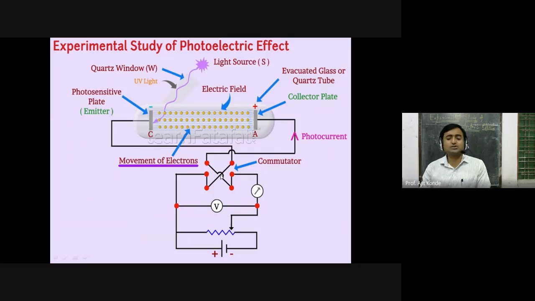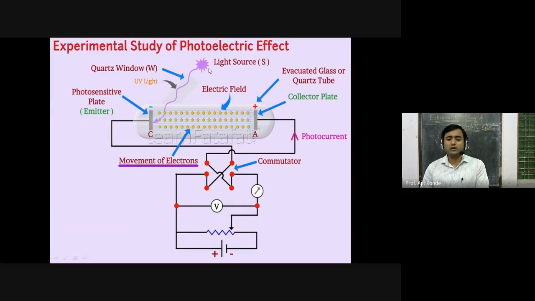Commutator के डायरेक्शन को चेंज करके आप एमिटर और कलेक्टर के पोटेंशियल्स को चेंज कर सकते हैं. There is V, a voltmeter, which is across this commutator and the battery. Here is the emitter, which is used to measure the current. Here you can change the voltage. This is a variable resistance over here. This is the battery or a cell.